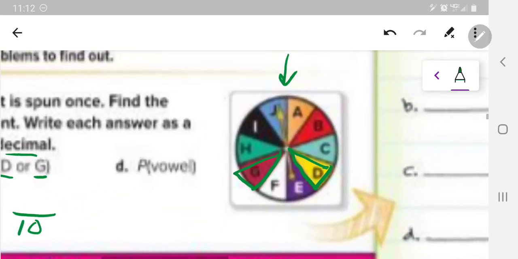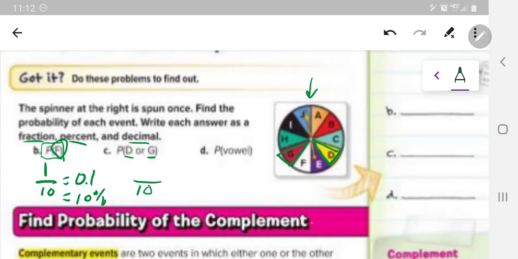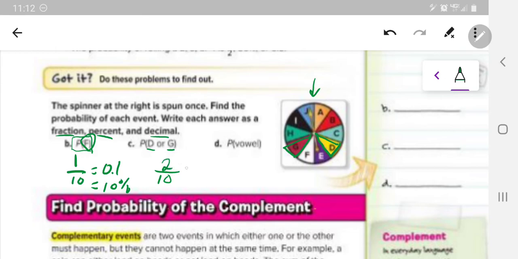So that shows me that 2 out of those 10, or 1/5 of them, are D or G. And then if we divide, we get 0.2, which would equal 20%. All right, 20% chance that we could land on a D or a G.